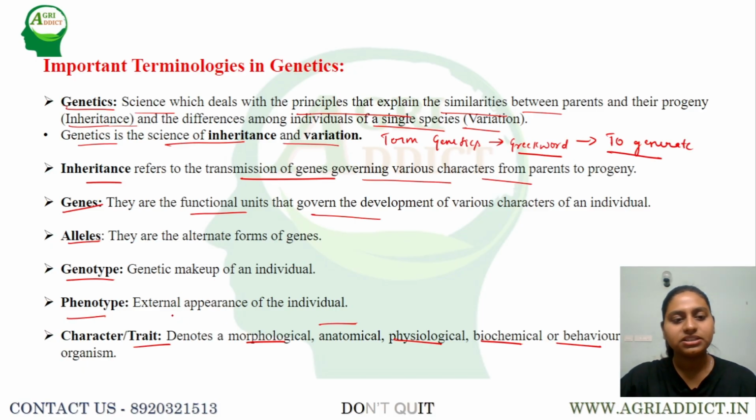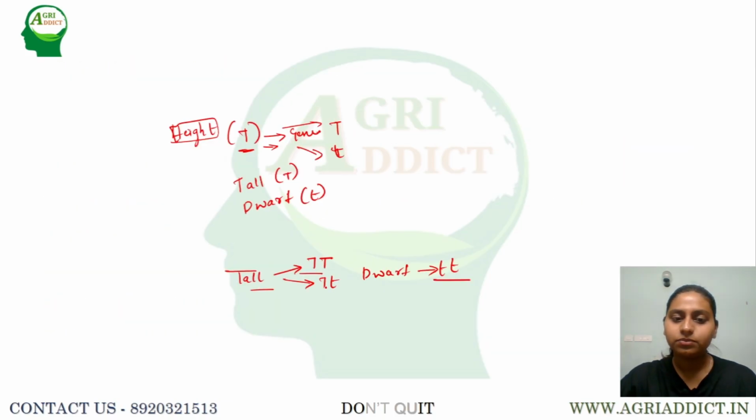Next, coming to the term phenotype. Phenotype is the external appearance of an individual, what we see from outside. Whereas genotype is the genetic constitution of the organism. That is, capital T capital T or capital T small t represents the genotype, whereas the tall nature of the plant represents the phenotype.